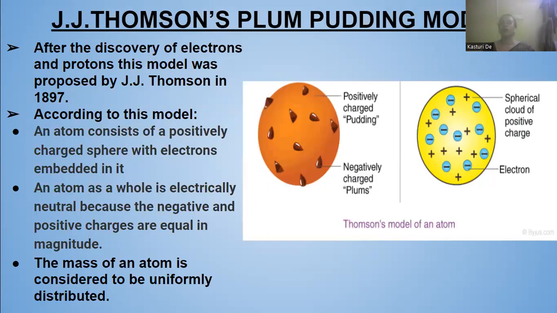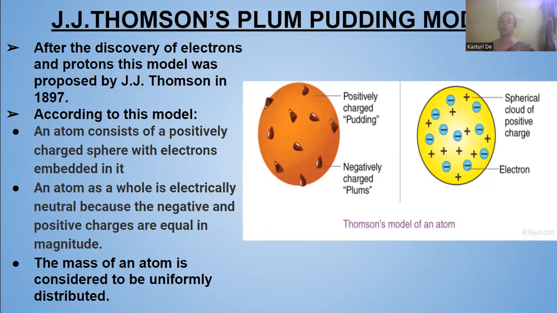Now we come to J.J. Thomson's plum pudding model. After the discovery of the electrons and protons, this model was proposed by J.J. Thomson in 1897.